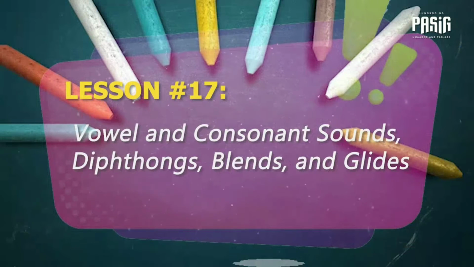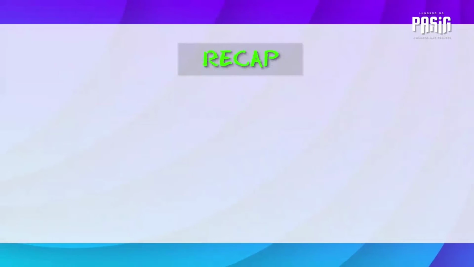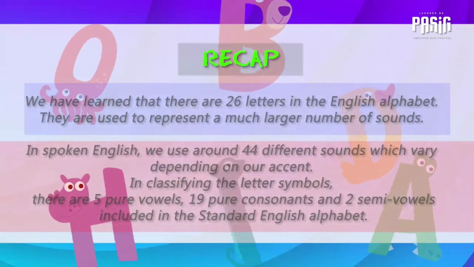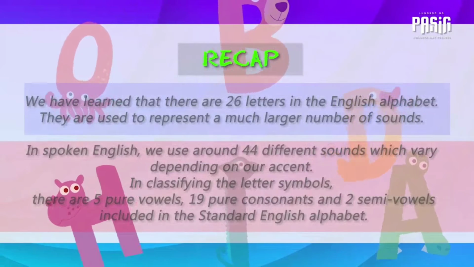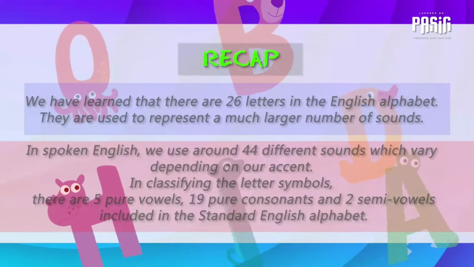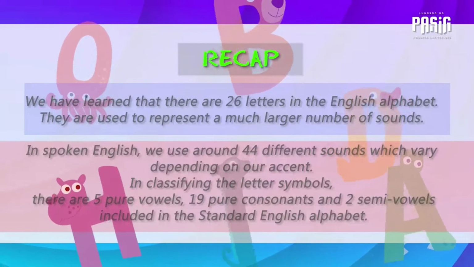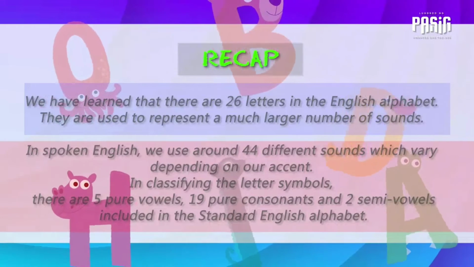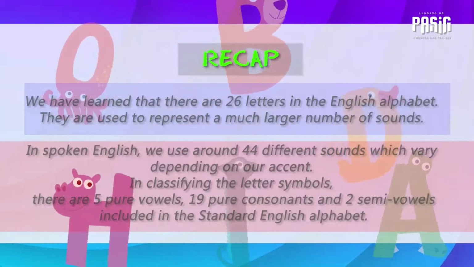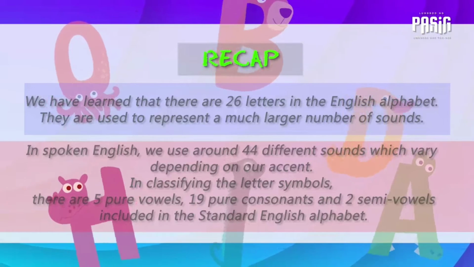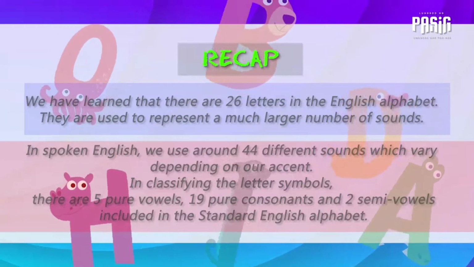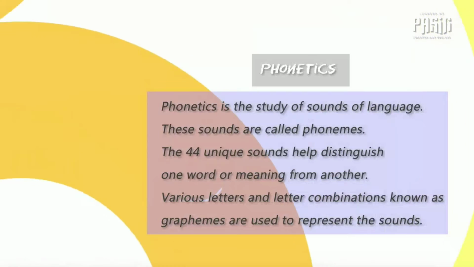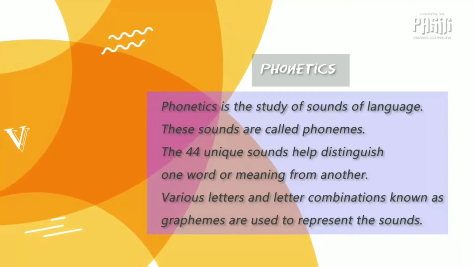Lesson number 17. Last time, we learned that there are 26 letters in the English alphabet. They are used to represent a much larger number of sounds. In spoken English, we use around 44 sounds which vary depending on our accent. In classifying the letter symbols, there are 5 pure vowels, 19 pure consonants, and 2 semi-vowels included in the standard English alphabet. Phonetics is the study of sounds of language.